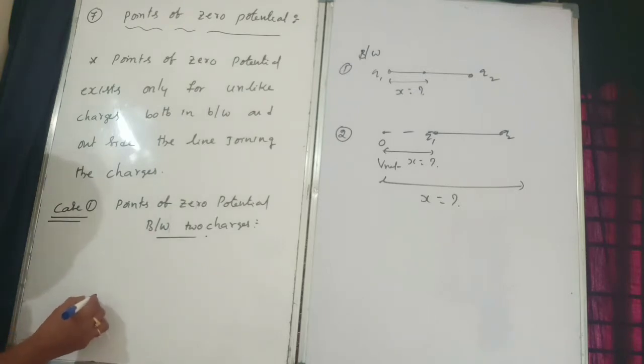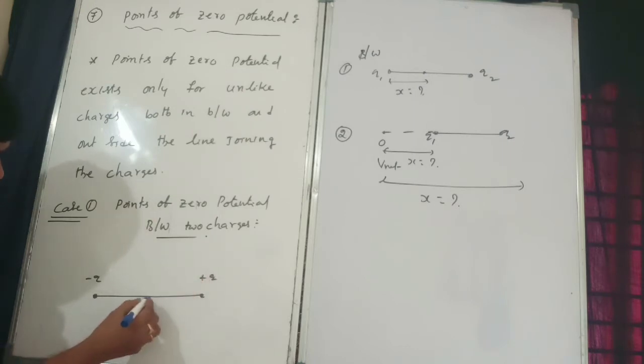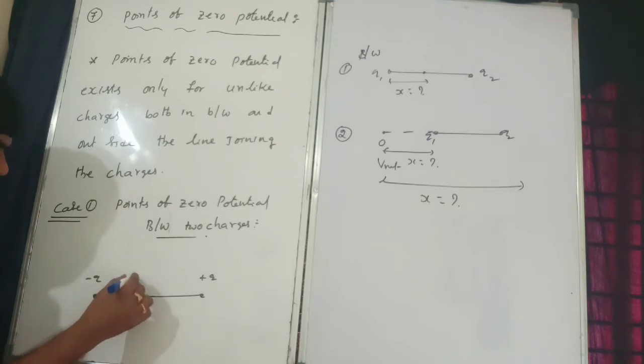Right? I will consider here this is the minus q, and this is the plus q. Somewhere here, not exactly in the middle, I will consider point O. At this point V net is equal to 0.